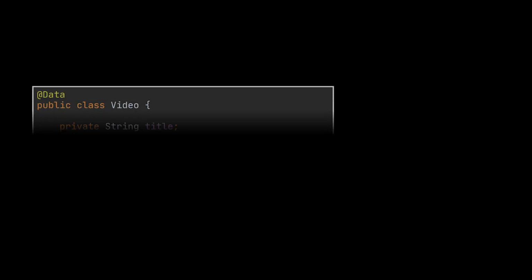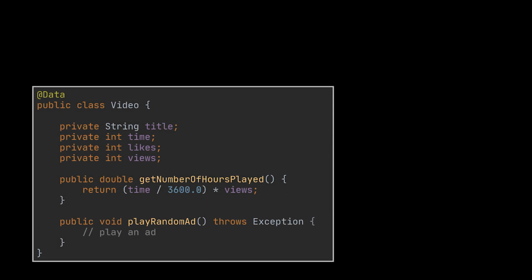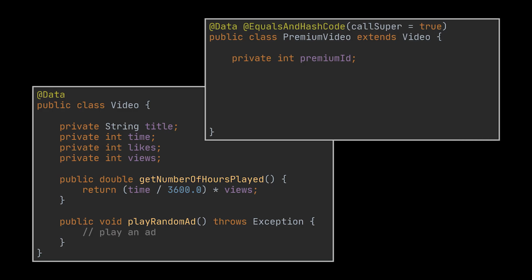To be clearer on this, let's add another method to our video class and name it playRandomAd, which will play a random advertisement for this video when invoked. Additionally, suppose we have premium videos where no ads play. You see, a premium video is a video. We need all the fields inside the video class we created: the title, the likes, the views, even the getNumberOfHours method, and on top of these, let's say a premium ID.